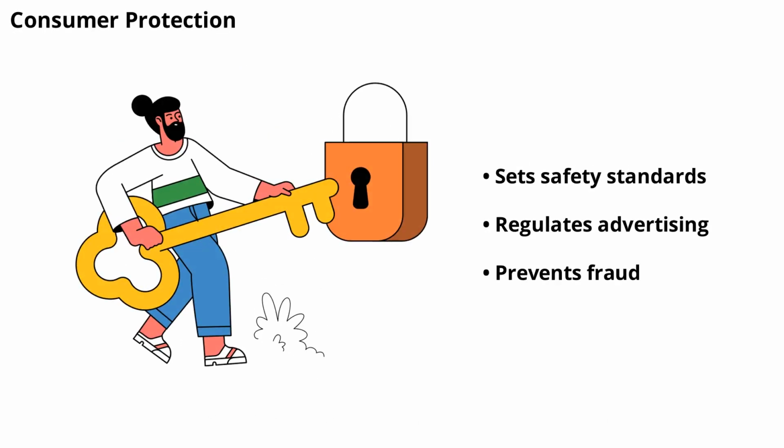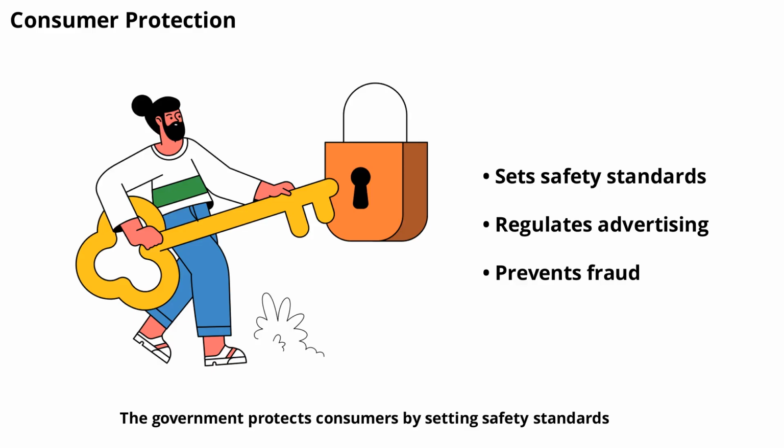The government protects consumers by setting safety standards, regulating advertising, and investigating fraud. Agencies like the Federal Trade Commission in the U.S. ensure that products are safe and companies are honest. Consumer protection laws help people shop with confidence and avoid scams.